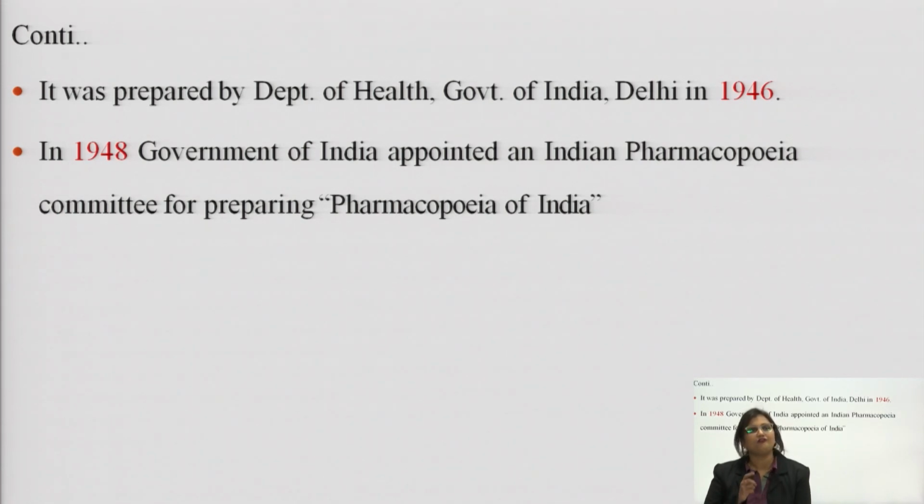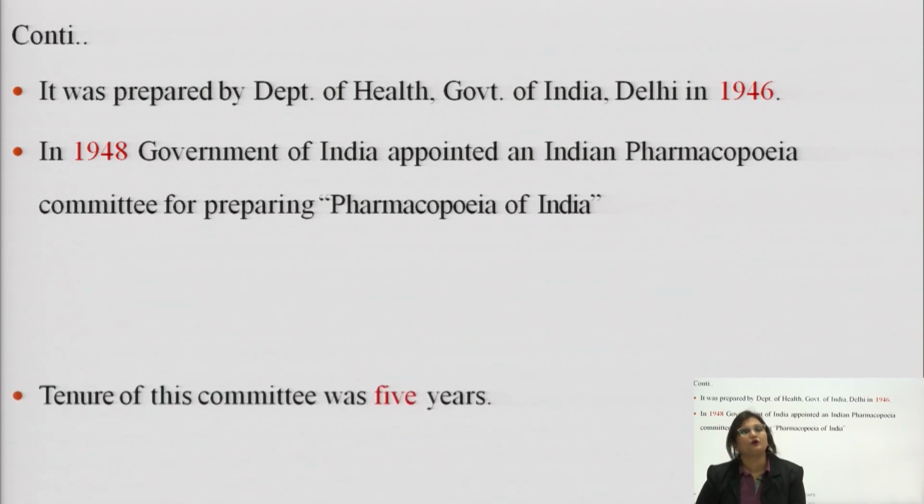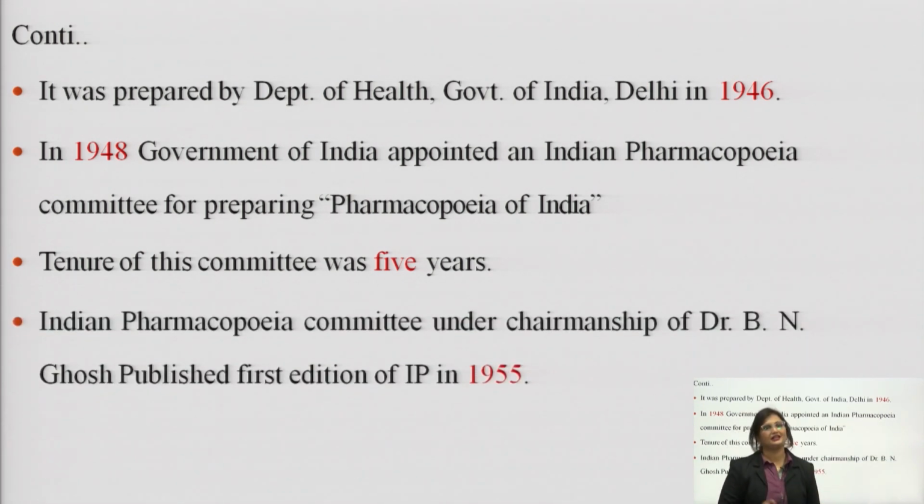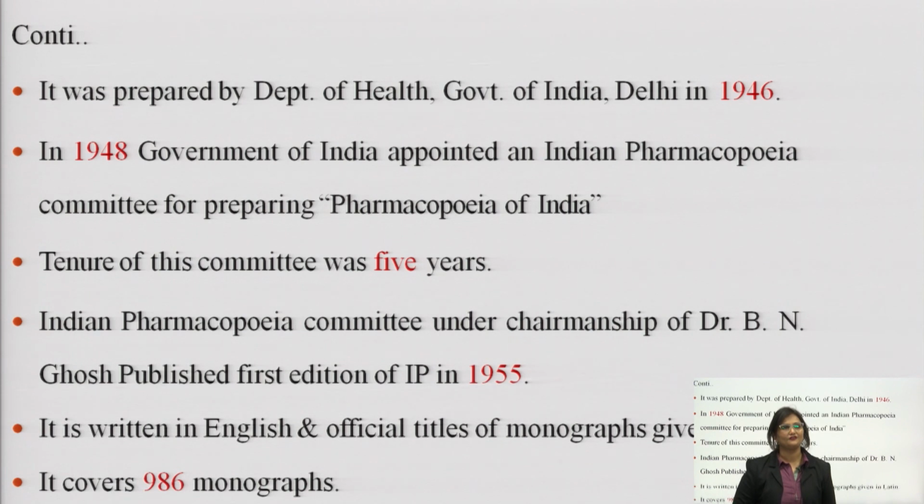In the year 1948, the Government of India appointed an Indian Pharmacopoeia Committee for preparing the Pharmacopoeia of India. The tenure of this committee was 5 years, which was extended by 1 year, as we have already discussed. The Indian Pharmacopoeia Committee under the chairmanship of Dr. B. N. Ghosh published the first edition of Indian Pharmacopoeia in the year 1955.